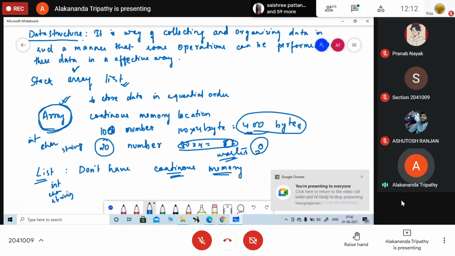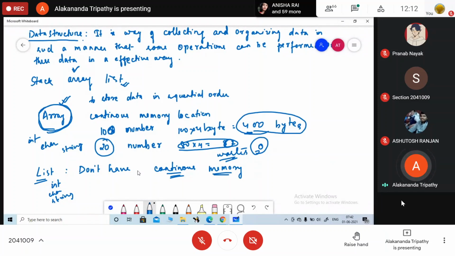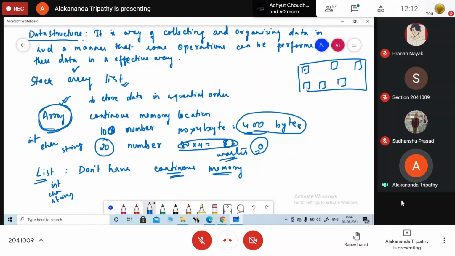Okay, so this is the use of list. Okay, so any other, so can you give me one example where continuous memory? Now suppose here in the computer memory we don't have continuous memory locations. The boxes I am creating at the free spaces are available. तो क्या होगा? What will happen? We are going to store item in this one, and उसके बाद वो सबको connect कैसे करेंगे? How we are going to connect it? We need to have the address of the next allocated memory location. So this is how we are going to use the concept of list.